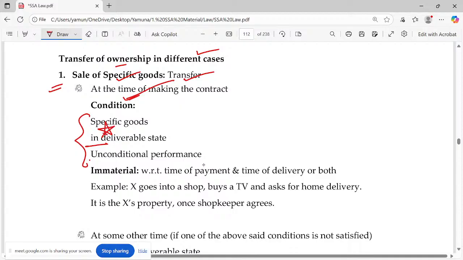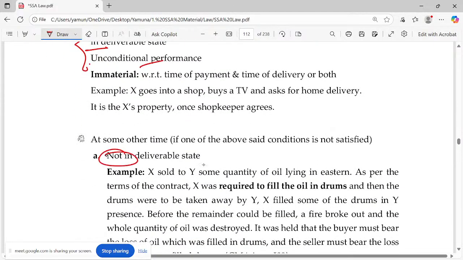Please highlight. ஆயில் இருக்கு ட்ரம்ல, நீங்க எவ்வளவு கேக்குறீங்க? 10 liters கேக்குறீங்க. Deliverable state level. Please try to understand. Okay, it's an unconditional performance, because if you ask, he has to deliver. But if it's not in deliverable state, it has to be delivered at some other point. So if one of the above said conditions is not satisfied, probably it's not in deliverable state. So you're buying some quantity of oil, and it has to be filled in the drums.